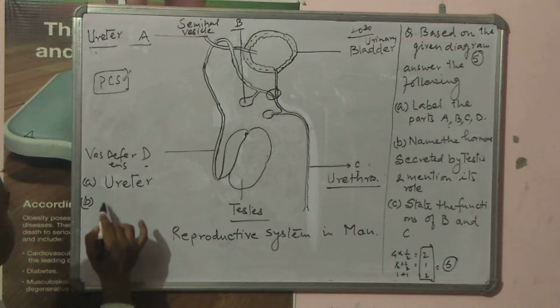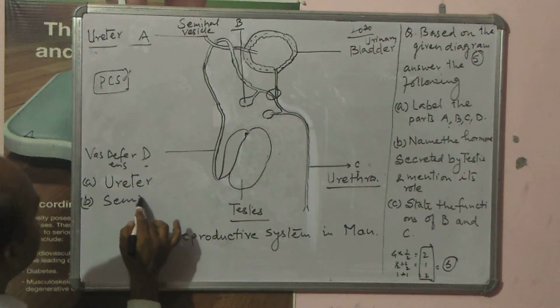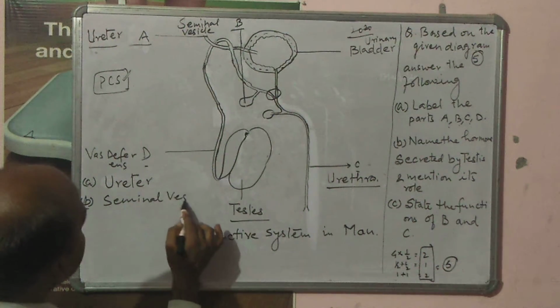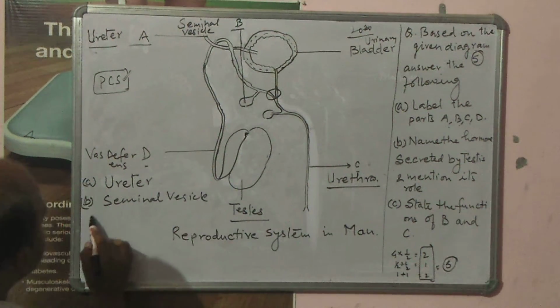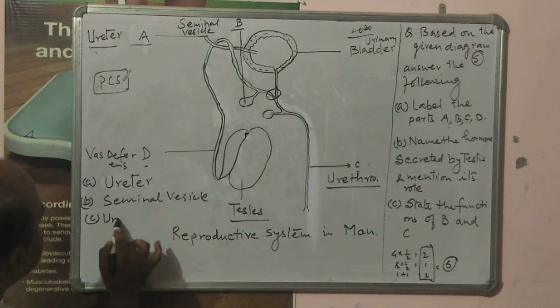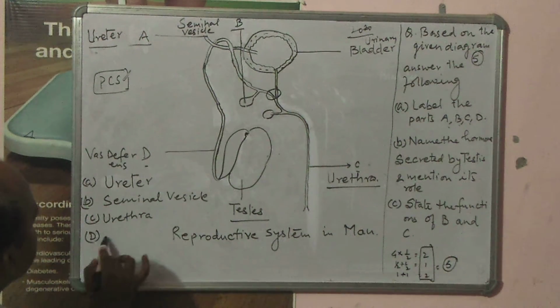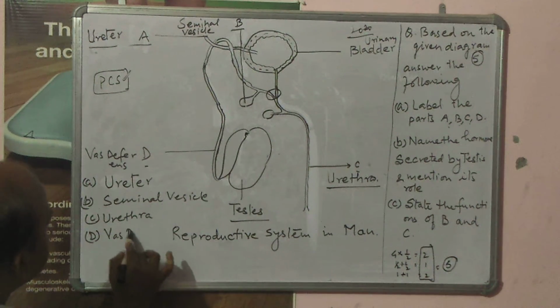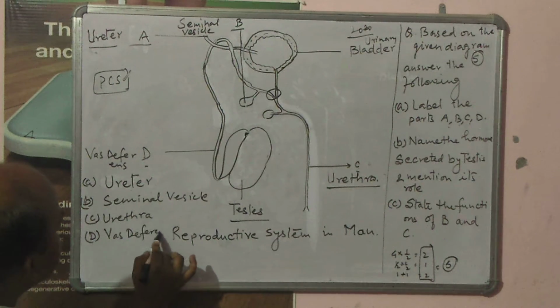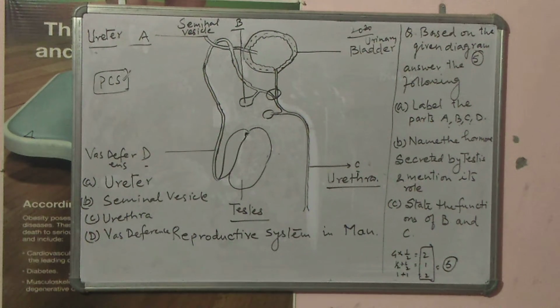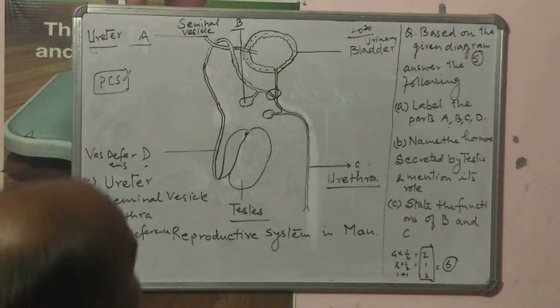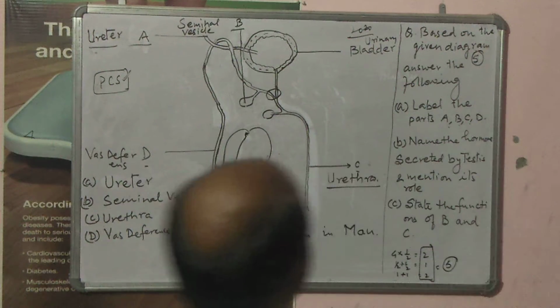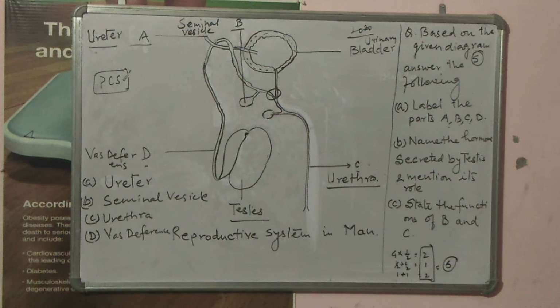Part B is seminal vesicle. Then part C is called as urethra. And then part D is called as vas deferens. Right? So first part is over. After that, second part, name the hormone secreted by testes.